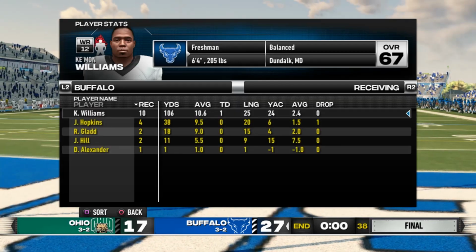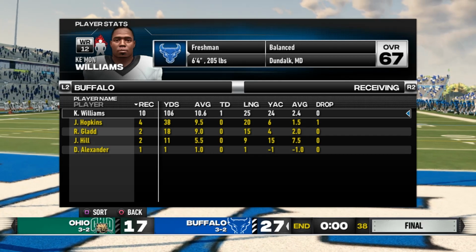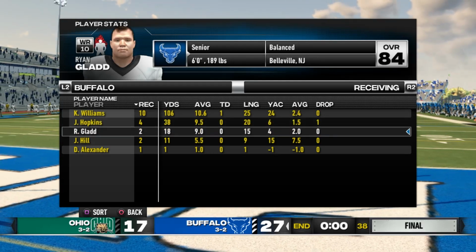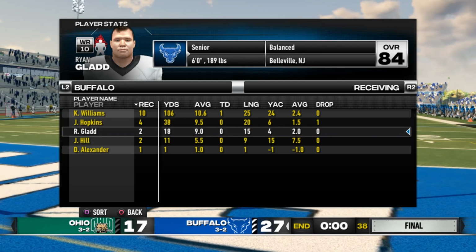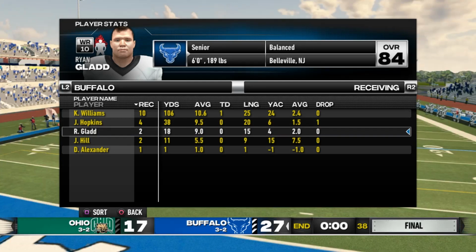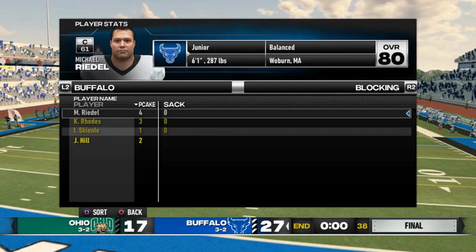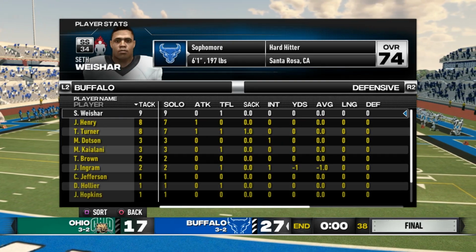Keemon Williams takes 10 receptions for 106 yards and 1 touchdown. Justice Hopkins caught 4 for 38. Ryan Glad was eliminated. He was erased from the game plan today. He only had 2 catches for 18 yards. Hill took 2 receptions for 11 yards, and Dalton Alexander caught that 1 for 1.